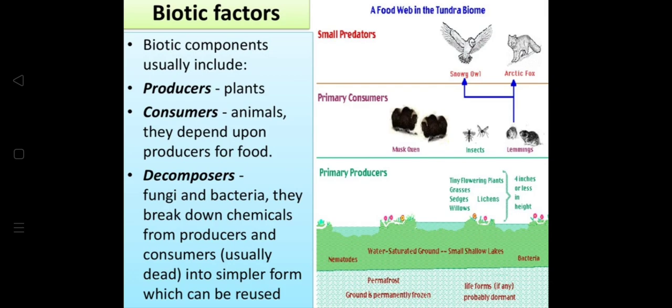What do we see at the beginning? Primary producers, the flowering plants, the grasses, the sedges, the lichens, the willows. Now these are 4 inches or less in height. Basically what all you see in the tundra biome. The biomes, we are going to study about in the next class. Then the primary consumers. Now these are the primary consumers, the musk oxen, the insects, and the lemmings. So this is the second level. The small predators here, which are the small predators? There's the snowy owl and the Arctic fox. So this gives us a brief introduction about the biotic factors.